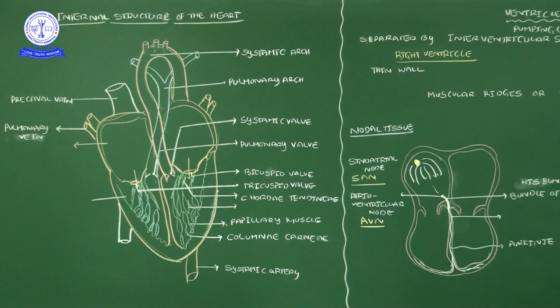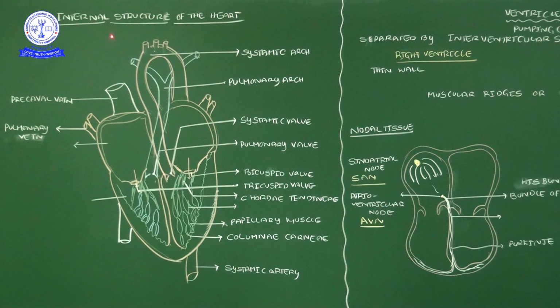This is the pulmonary vein, two pairs of pulmonary veins, both open into this left atrium. From this left atrium onwards, blood drains into the appropriate ventricle, that is the left ventricle. Correct?